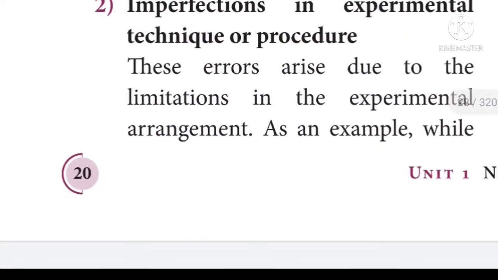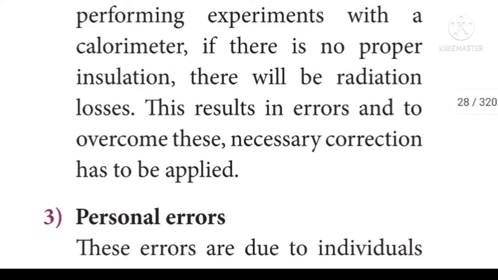Next one, imperfections in experimental technique or procedure. These errors arise due to the limitations in the experimental arrangement. As an example, while performing experiments with a calorimeter, if there is no proper insulation, there will be radiation losses. This results in error, and to overcome this, necessary corrections have to be applied.